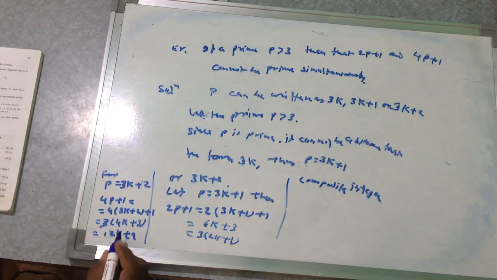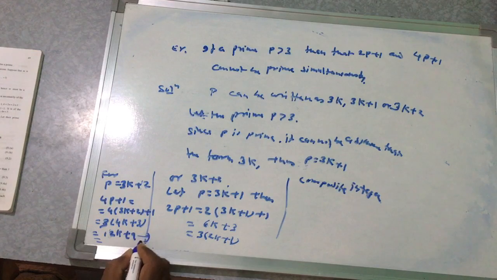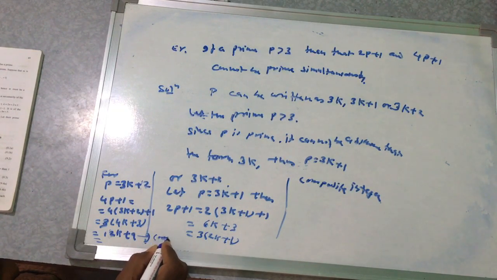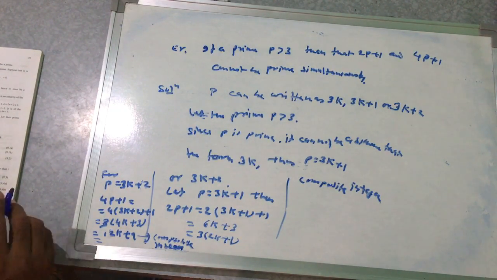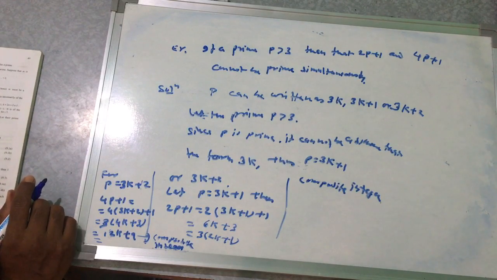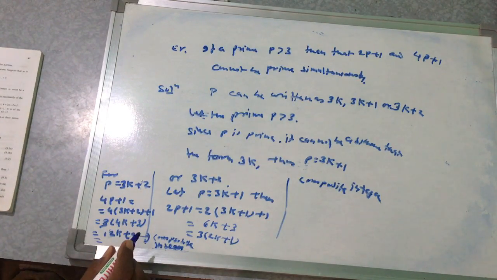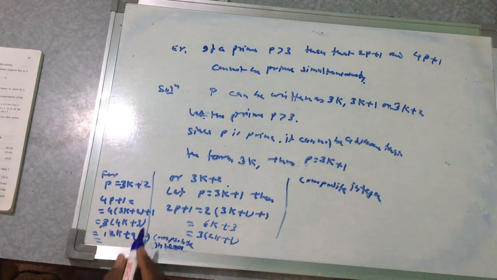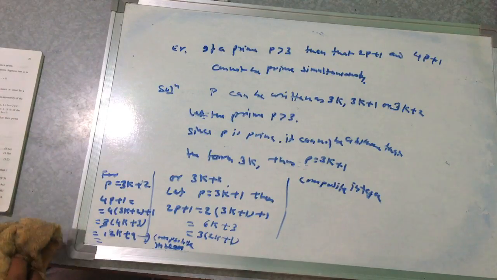This is a composite integer. In this manner, if we are given a prime p greater than 3, then we can show 2p plus 1 and 4p plus 1 cannot be prime simultaneously. This is the meaning given in this example.